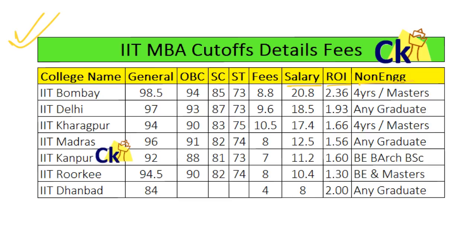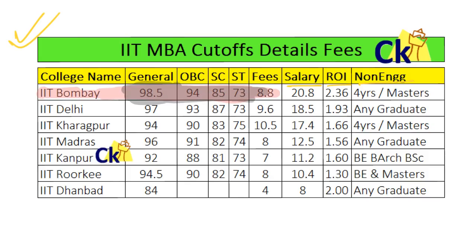So starting with the top college, IIT Bombay: general category cutoff 98.5, OBC 94, SC 83. Now this is an estimated cutoff. If you have to apply now for the college, 98.5. If you're in the range of 99 or 98.3, it will be a bit difficult, but with 98.5 plus you can easily apply.